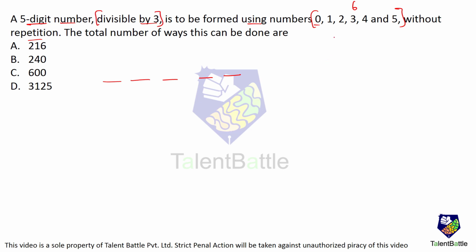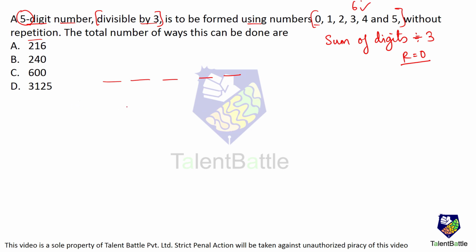The divisibility test for 3 is that the sum of digits has to be divisible by 3. That means the remainder has to come to be 0, okay. Then only the entire number is divisible by 3. Now, I want a 5-digit number, okay, and I have 6 digits. That means any 5 digits I have to choose.